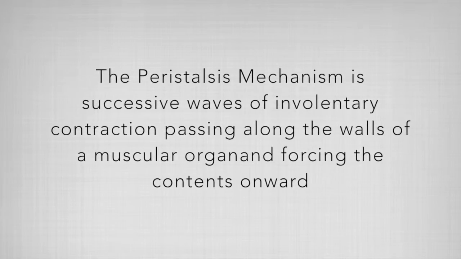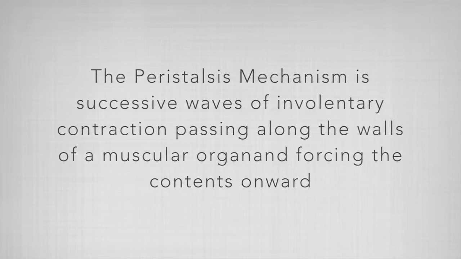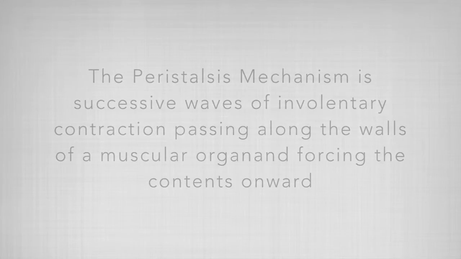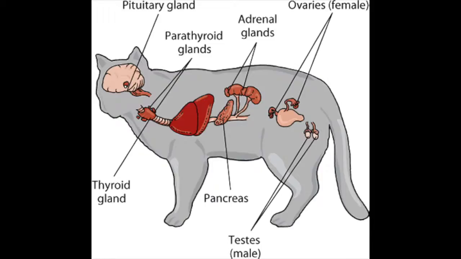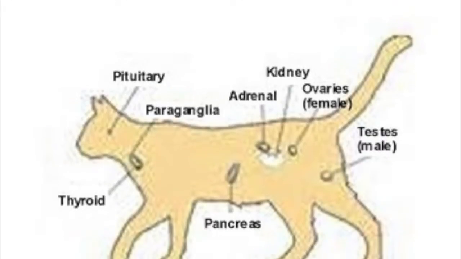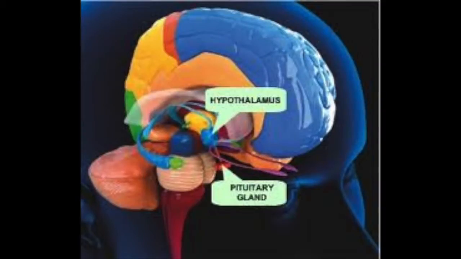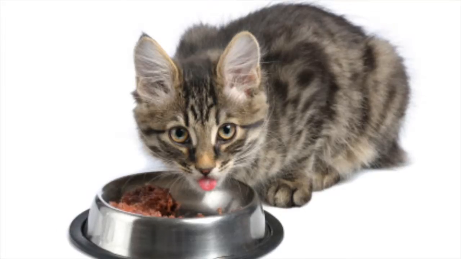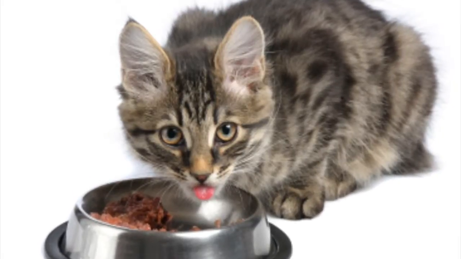When feces are being made in the digestive tract, the large intestine will only have a few waves of the peristalsis mechanism per day. This explains why cats only defecate a couple times per day, if at all. The endocrine system is responsible for the secretion of hormones. By making and secreting hormones, it is able to keep the body regulated and balanced. Hormones regulate growth, homeostatic control, reproductive processes, and some behavior. The hypothalamus and pituitary glands are the two glands that are most important to the endocrine system. The endocrine system aids in defecation because when the cat needs to eat, the hormone ghrelin is released, telling the cat to eat, and once it eats, it defecates.